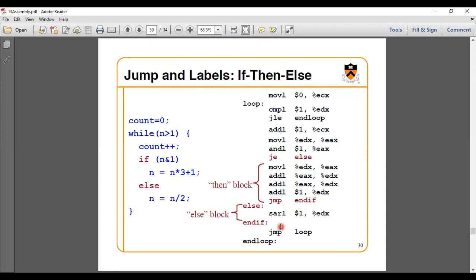After that, at the end if, I have to go to the loop here. You are not ending the loop here. There is a possibility of going to the loop again. So that's why, when you are ending the then block or the else block, it is specifying to go for the end if. What it is having is a jump to the loop. So I have to go to the loop label another time, and I have to compare and add, all these things performed again and again.